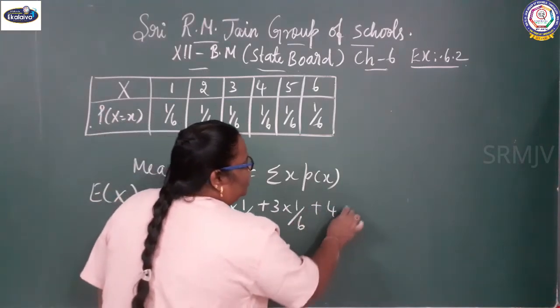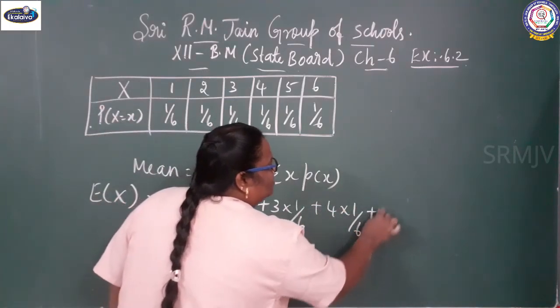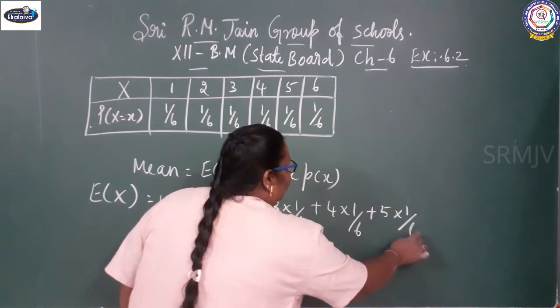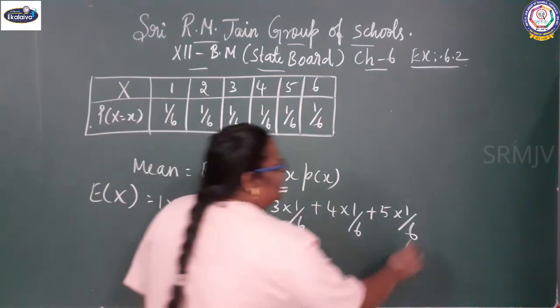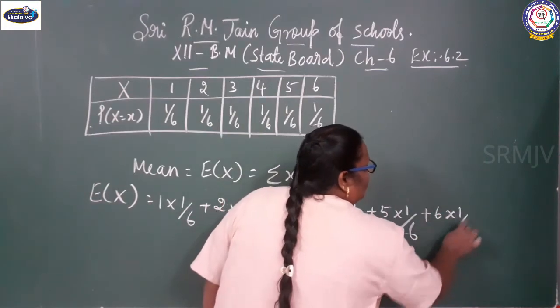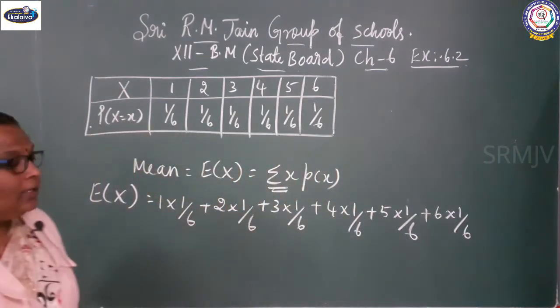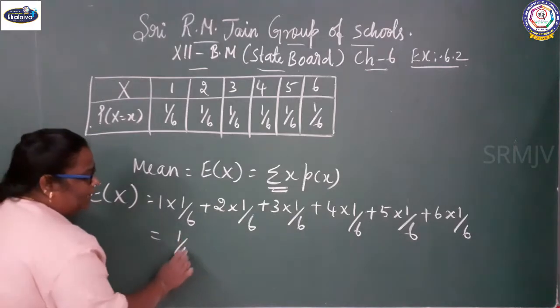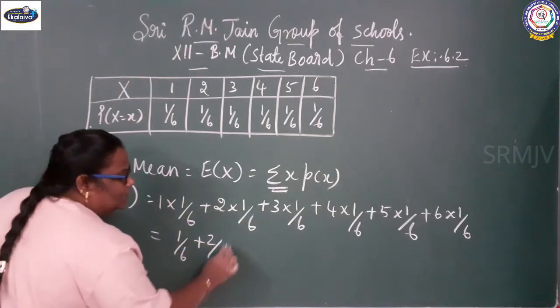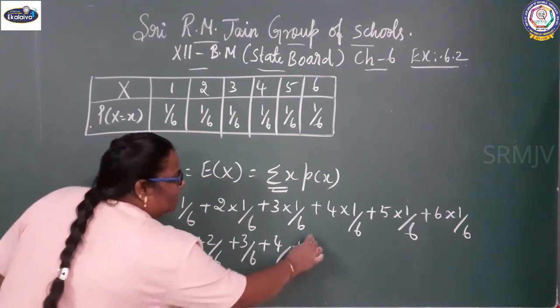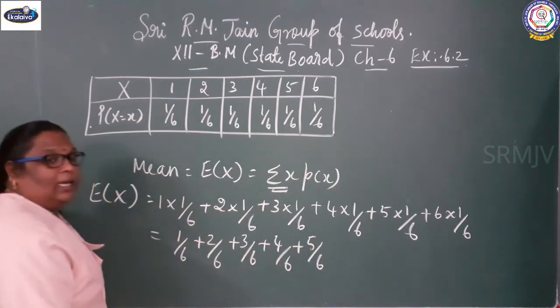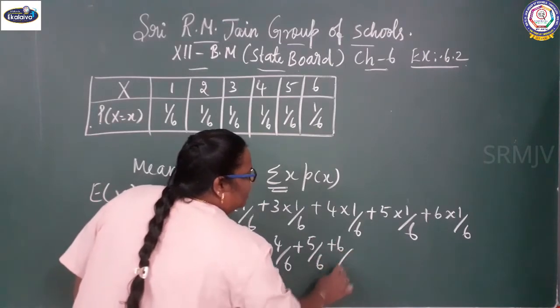Plus 4 into 1 by 6 plus 5 into 1 by 6, because sigma is addition of terms, plus 6 into 1 by 6. So it gives 1 by 6 plus 2 by 6 plus 3 by 6 plus 4 by 6 plus 5 by 6 plus 6 by 6.